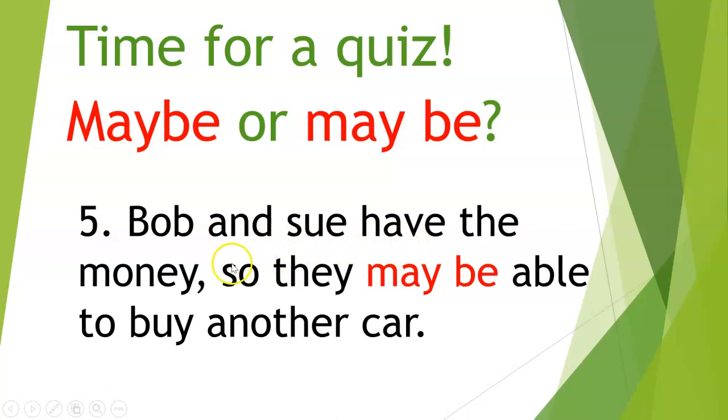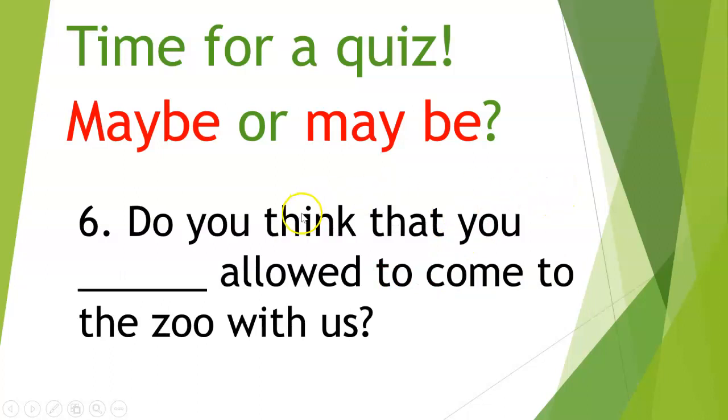Bob and Sue have the money, so they may be able to buy another car. And again, here we have a subject. So if there's a subject, we're always going to use this form. I'll repeat that. If there's a subject, we are always going to use this form where the word is separated. Okay, let's go on to number 6.